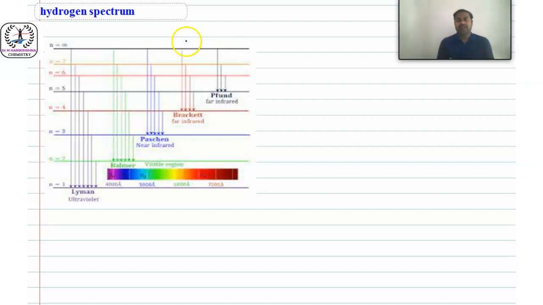But an electron at a higher energy level is unstable, so it comes down again by releasing some amount of energy. That extra energy is emitted, and then we can observe the emission spectrum. So the hydrogen absorption spectrum is there and the emission spectrum is also there. Here we have series of lines. This is the emission spectrum, and we are going to discuss the hydrogen emission spectrum.